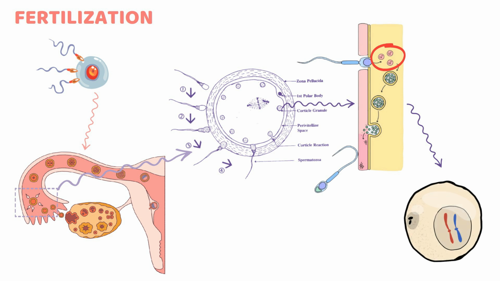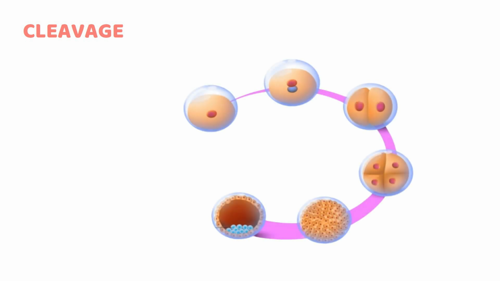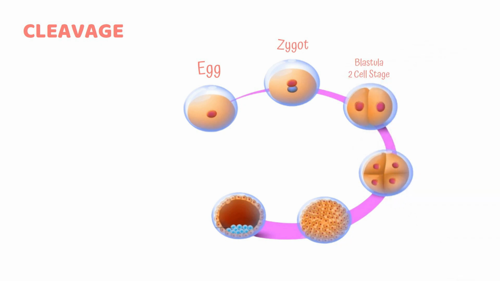Syngamy occurs when the male and female pronuclei fuse and the cytoplasmic machinery for proper cell division exists. The lifespan of a zygote is only a few hours because its existence terminates when the first cleavage division occurs. The zygote undergoes cleavage, a series of rapid mitotic divisions. The cells divide completely but asymmetrically, forming blastomeres.